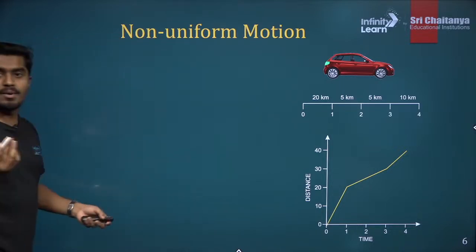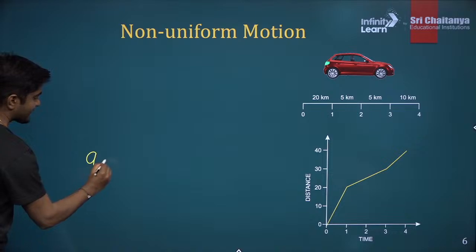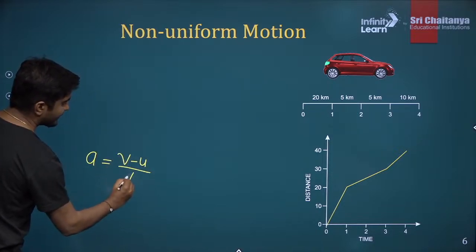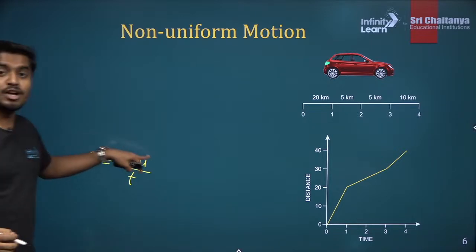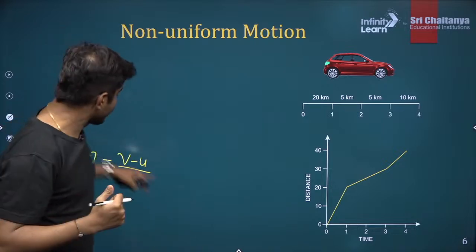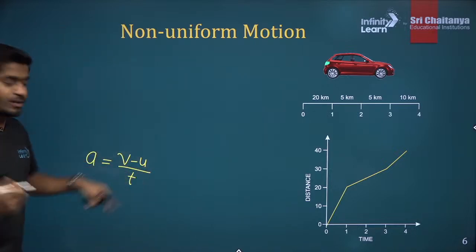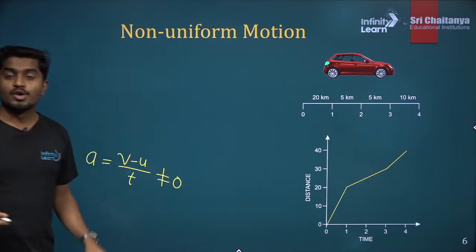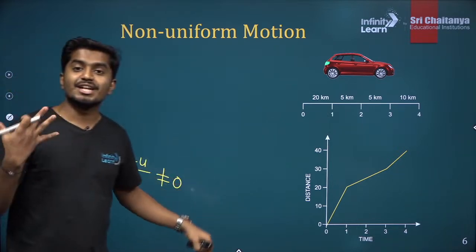So again, do you remember what is acceleration? Acceleration is final velocity minus initial velocity by time. If the final velocity and initial velocity are not equal, then this is not equal to 0. So that means there is an accelerated motion.